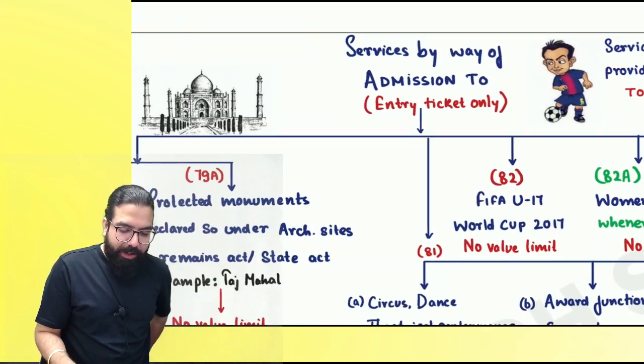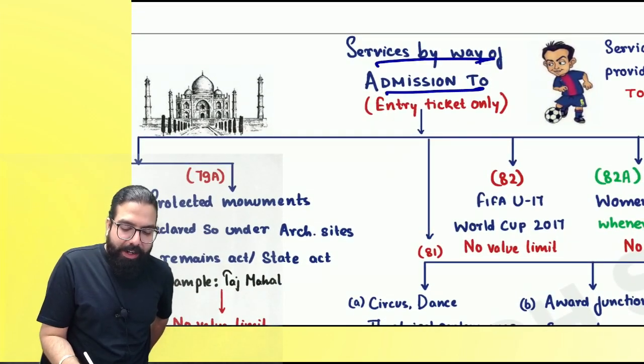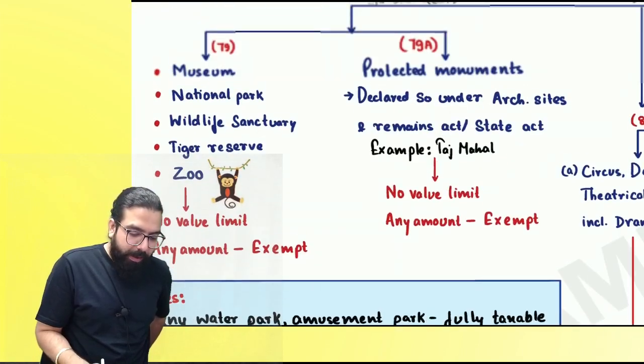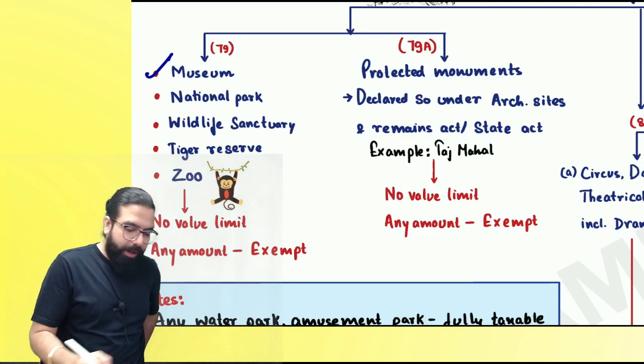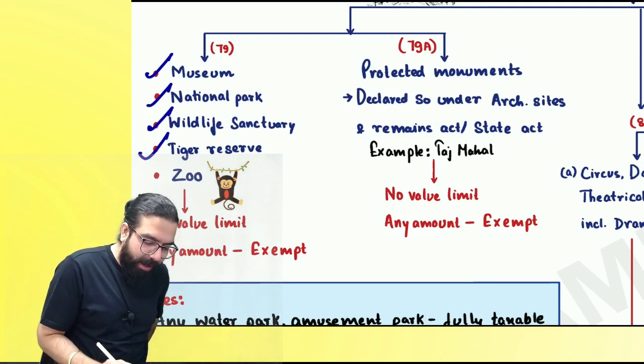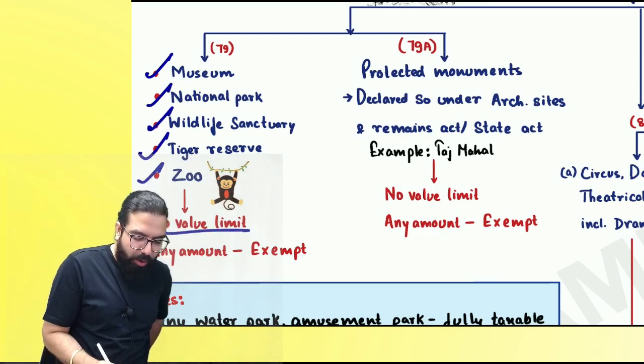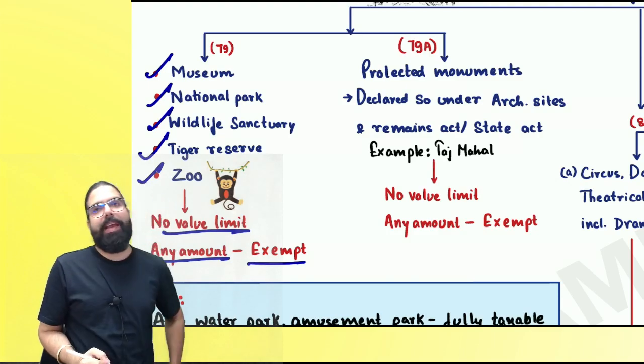Now, supposing services by way of admission, that is, an entry ticket when it is sold. Entry ticket for a museum, national park, wildlife tiger reserve, zoo, etc. There is no value limit, any amount shall be exempted.